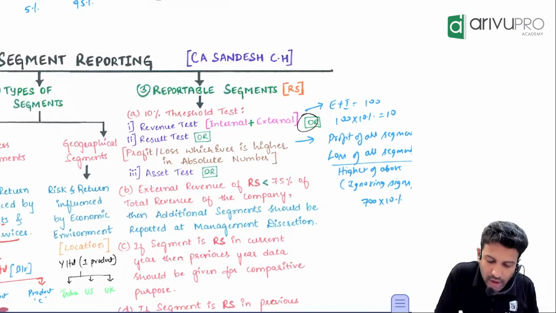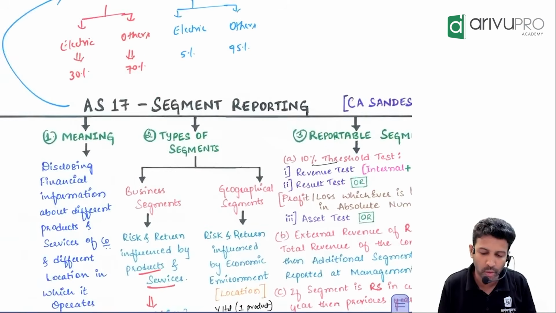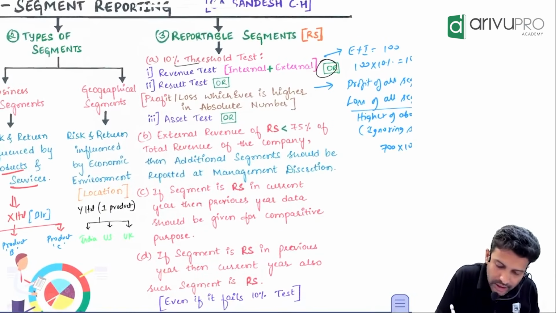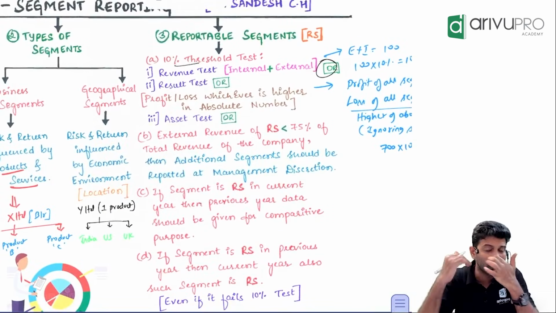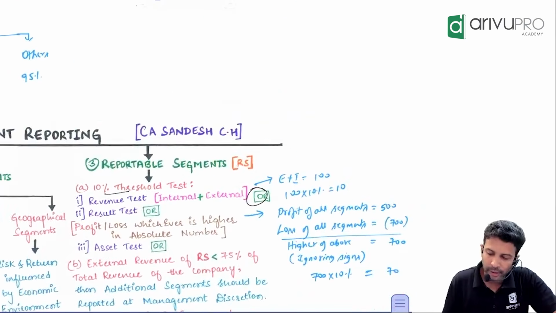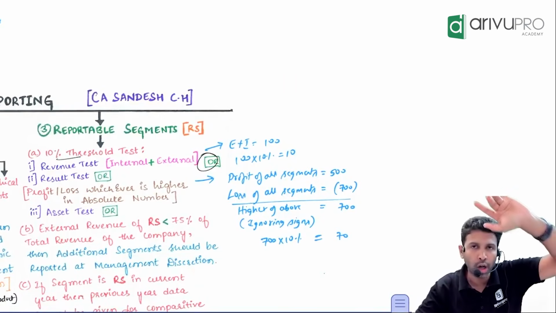And all these we call the 10% threshold tests. All the 3. Anybody remembers what those are? 10% revenue test, 10% result test, 10% asset test. So all the 3 are: revenue, result, asset. How does the revenue test work? Very straightforward. If you have 5 segments, 5 divisions, of all the 5 segments you add the internal revenue and external revenue.